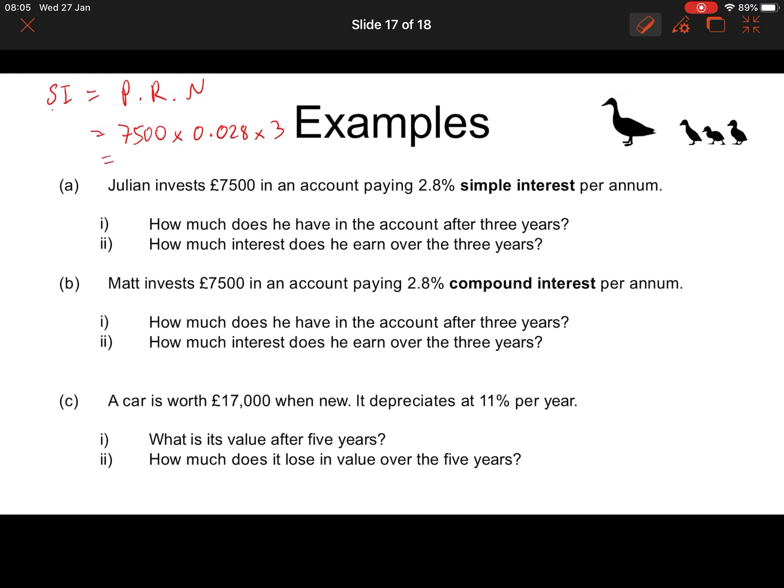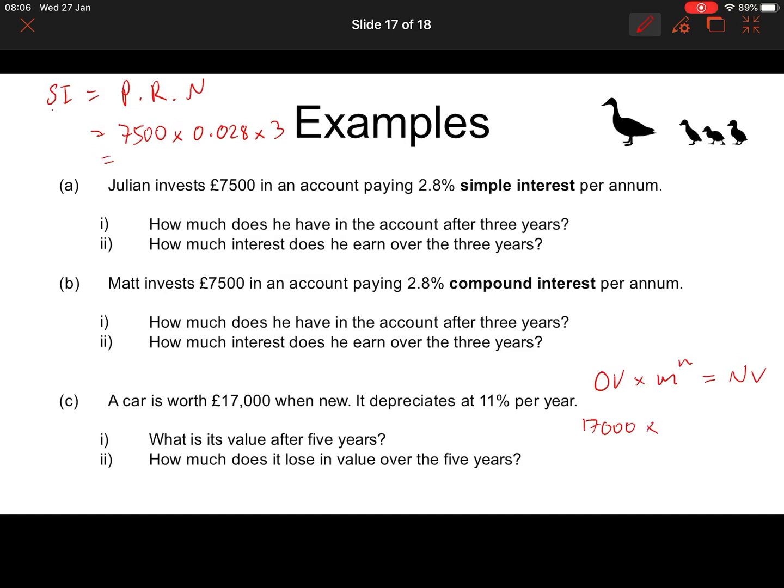A car is worth £17,000 when new. It depreciates at 11% per year. Now, although this is not compound interest, it's very, very similar. It's talking about changing something by a certain percent repeatedly, like I mentioned earlier in the video. So we can use that formula, old value times multiplier to the power of n is equal to the new value.